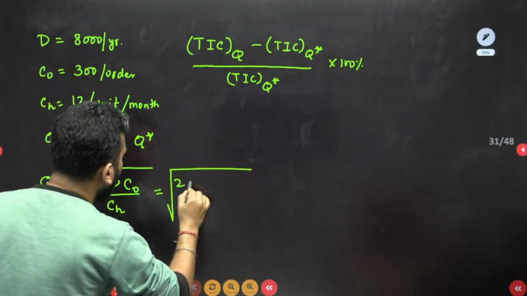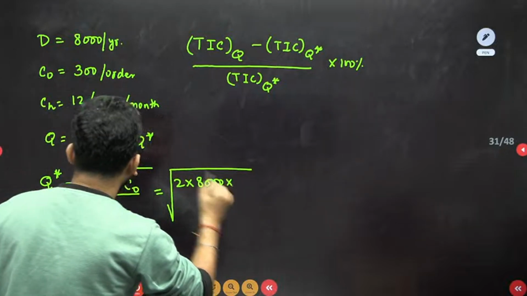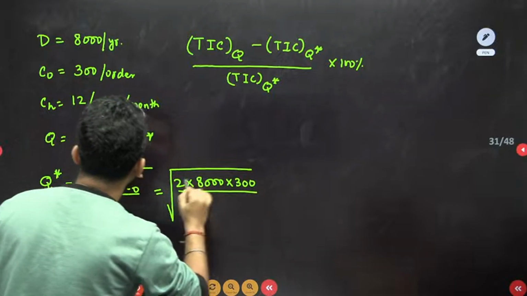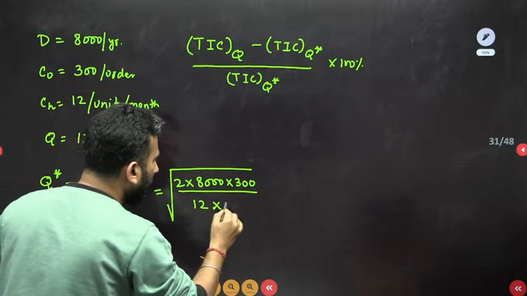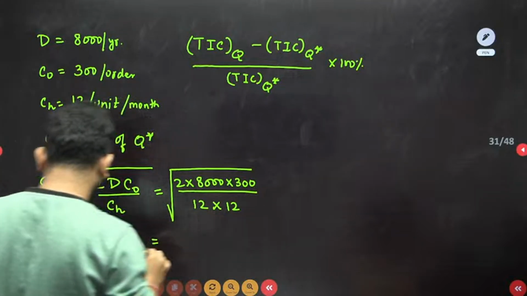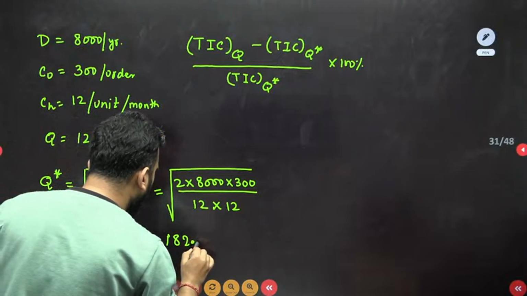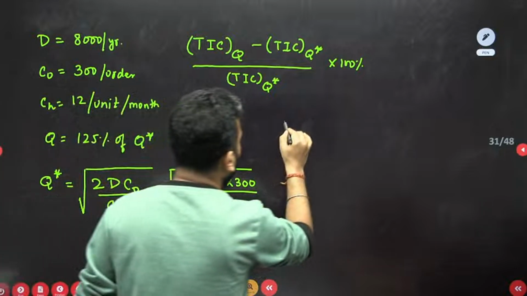So 2 into D, which is 8,000, into C naught, which is 300, divided by CH, which is 12, but it is per month, so I have to convert it to a year. This comes out to be 182.5. Can I find TIC star?